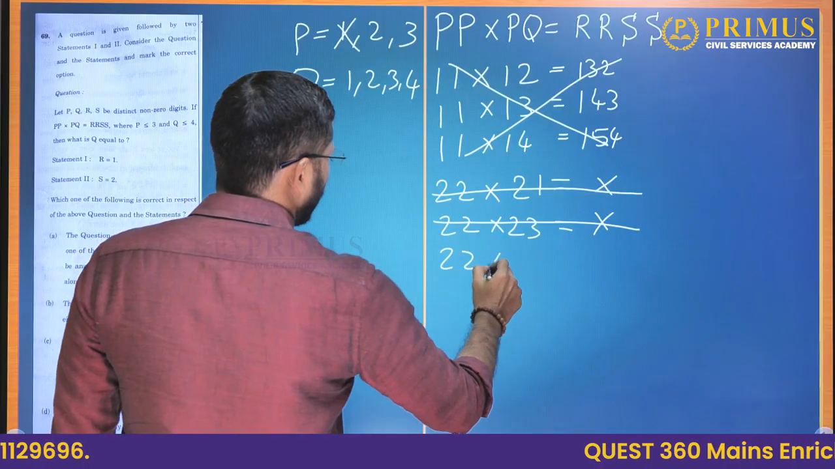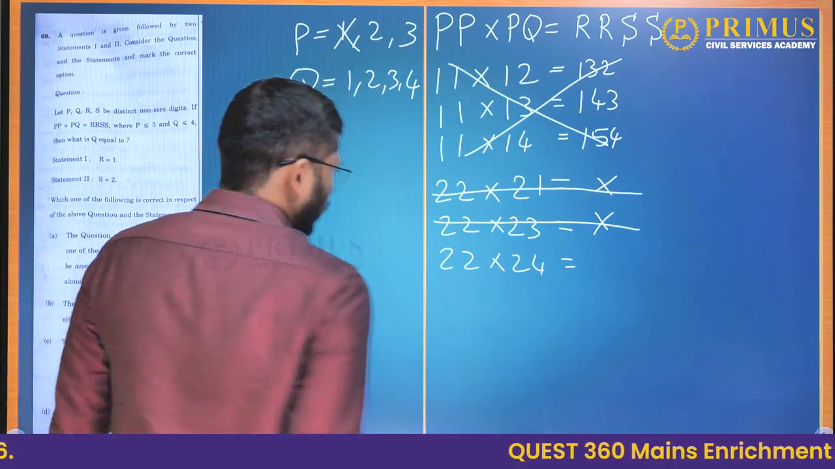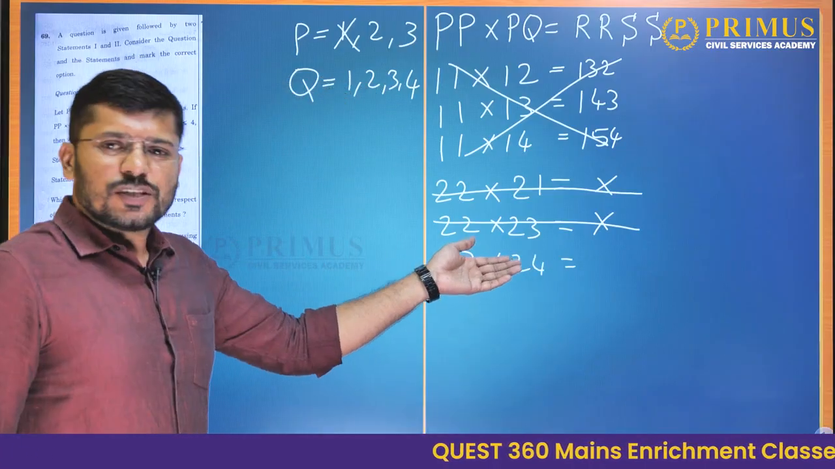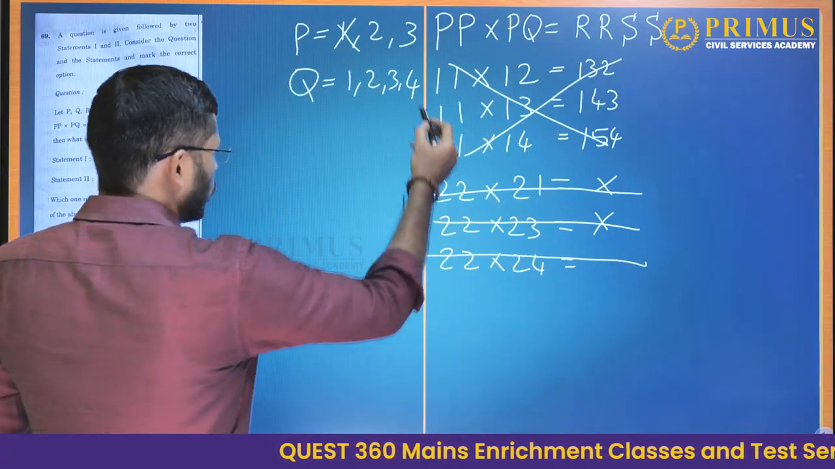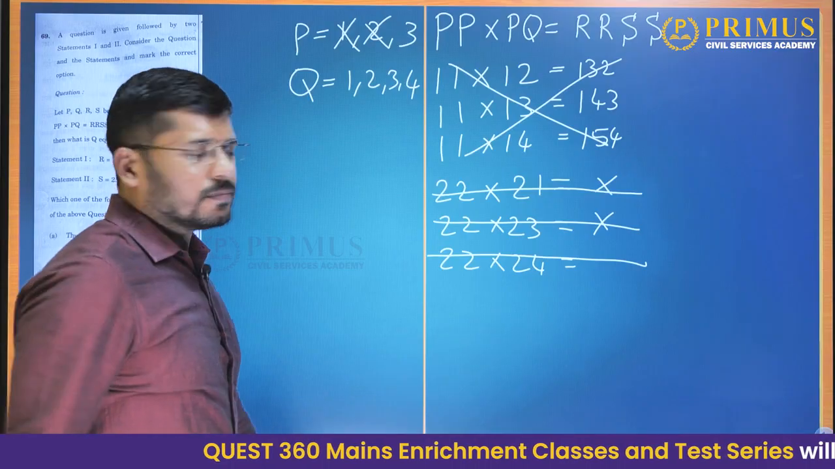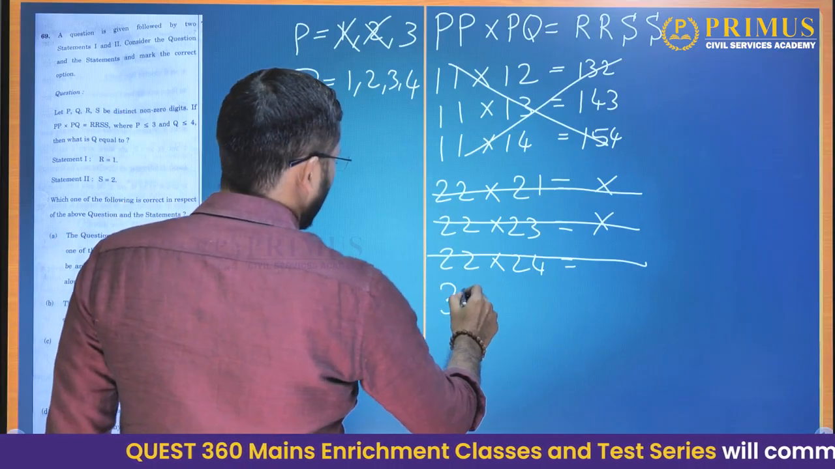Now 22 into 24. So we know that 25 square itself is 625, a 3-digit number. So this is also a 3-digit number. So P is equal to 2 is not a valid case again. So let us try P is equal to 3.